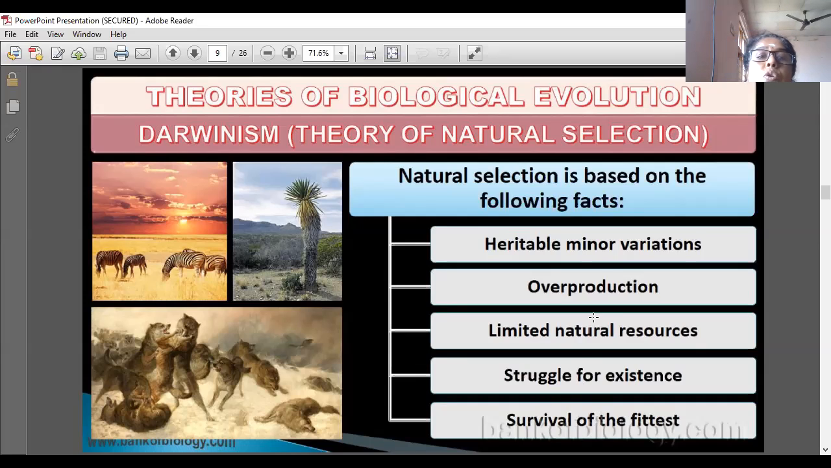Others will be destroyed. So these are the steps of natural selection. First one is heritable minor variation. Next one is overproduction. Next one is limited natural resources. Next one, struggle for existence. Next one, survival of the fittest.